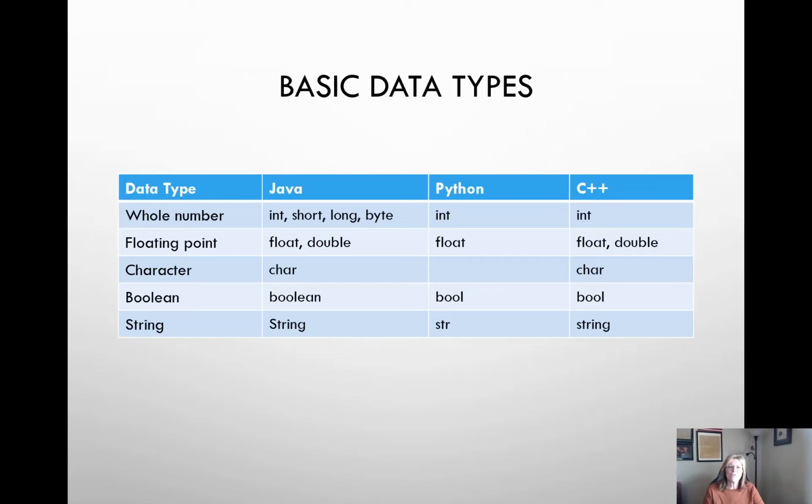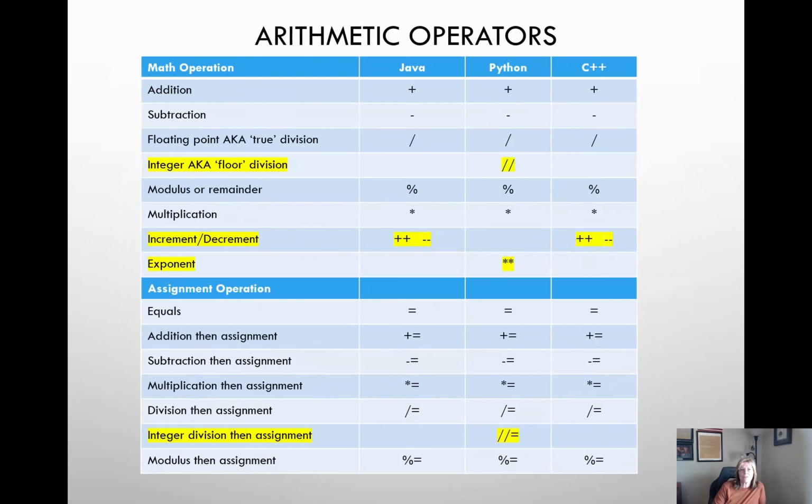Python also has no formal double floating point data type, because in Python a float can expand to any size that you need it to be. It would have to be an extraordinarily large number to overflow that float data type.